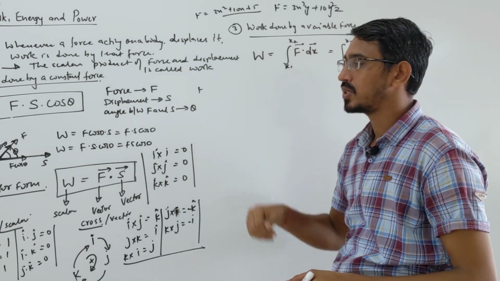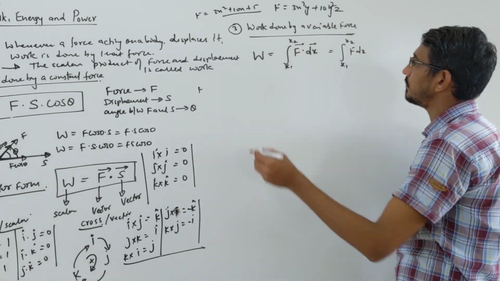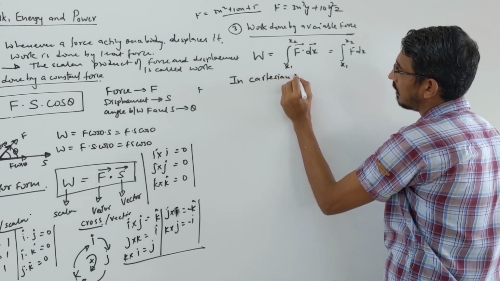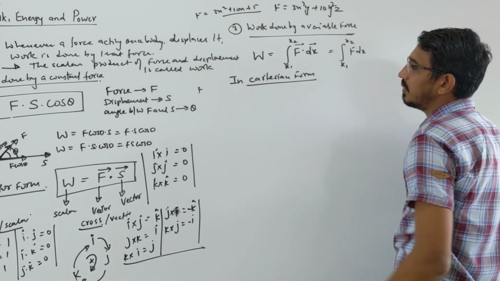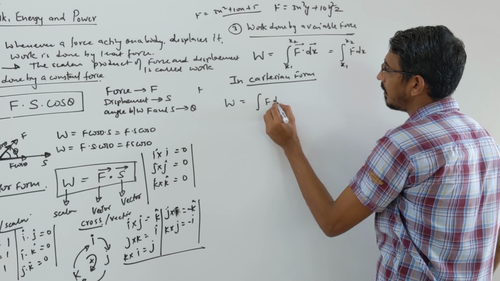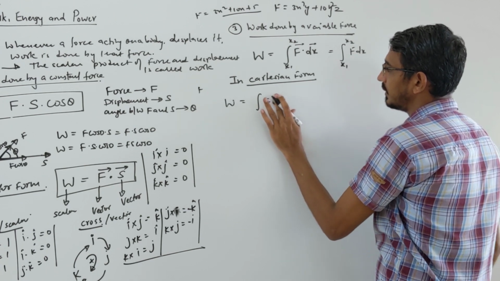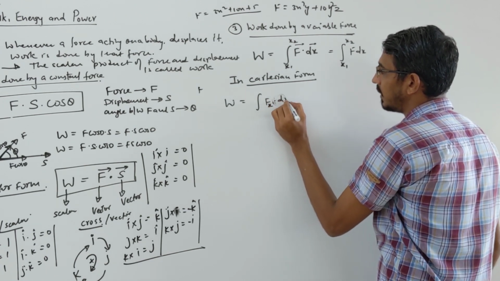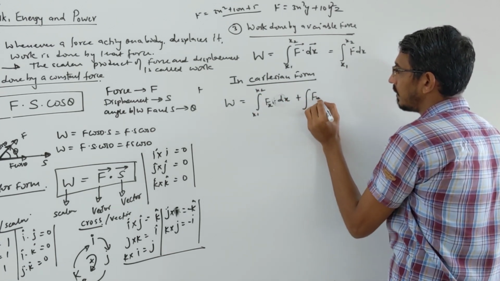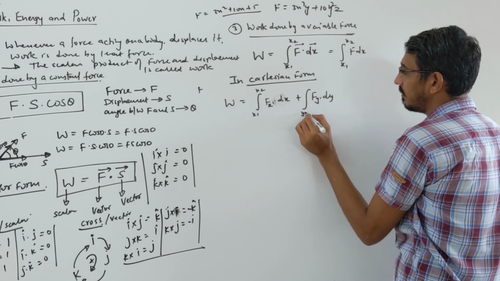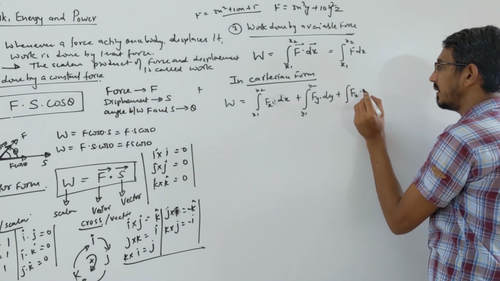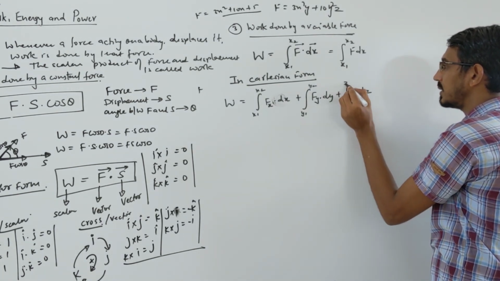Then we write the same formula in Cartesian form, right? Now, in Cartesian form, how does it look when multiple are there? Net work done will be simply equal to f dot dx. Here, force in x direction into dx, range x1 to x2, plus force in y direction into dy, y1 to y2, plus fz into dz, z1 to z2. Like this you have to do.